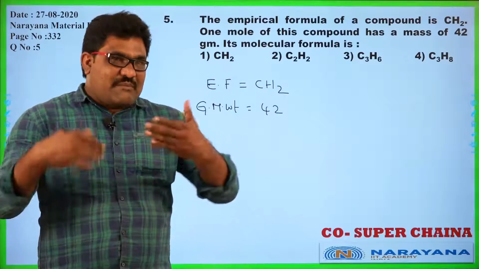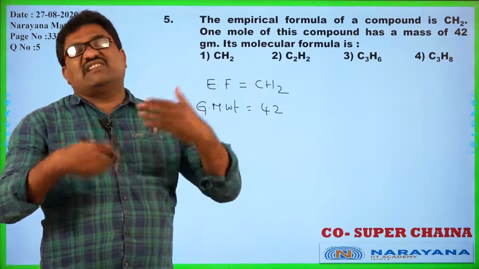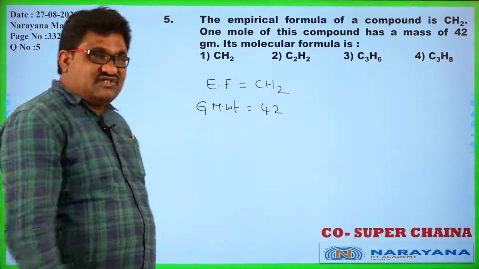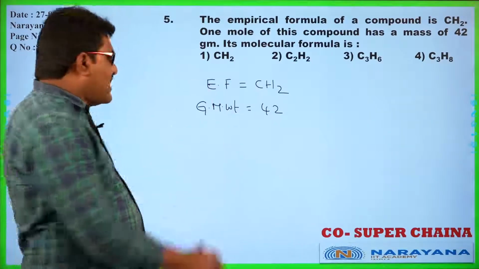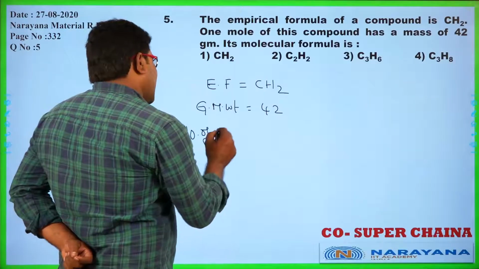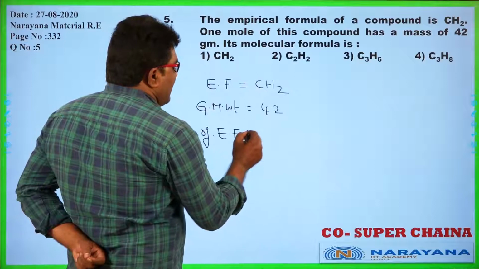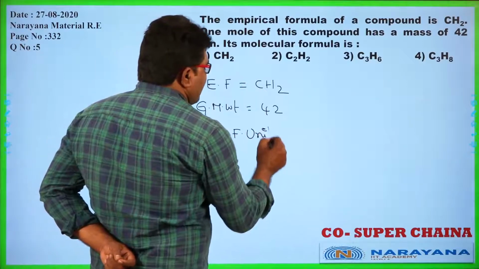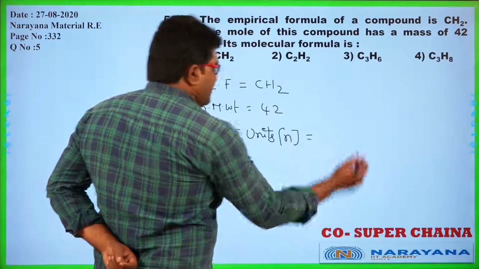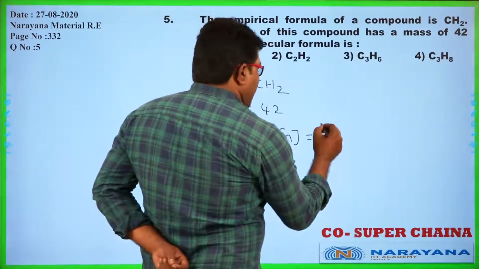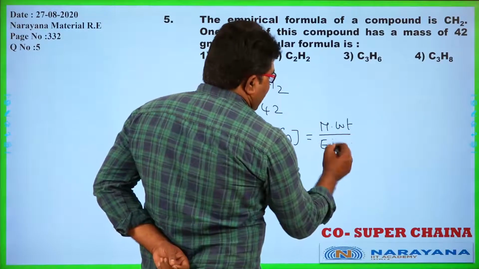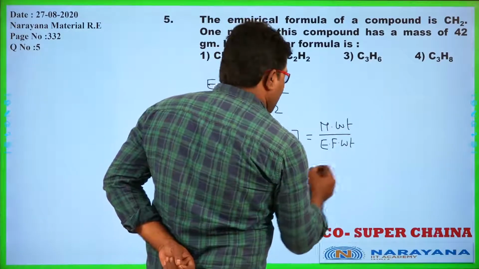By combining those empirical formula units, we get the molecular formula. So how many empirical formula units are there? We can calculate it simply by the molecular weight of the compound divided by the empirical formula weight of the compound.